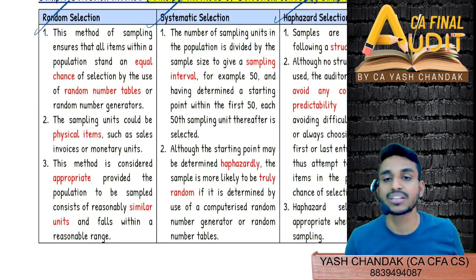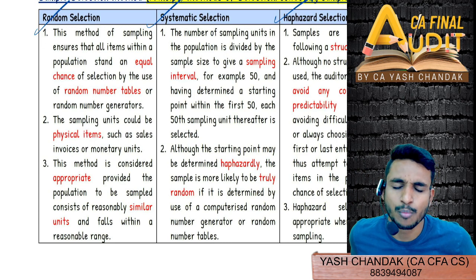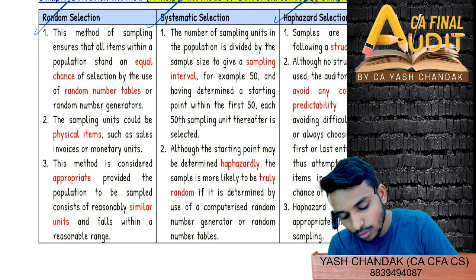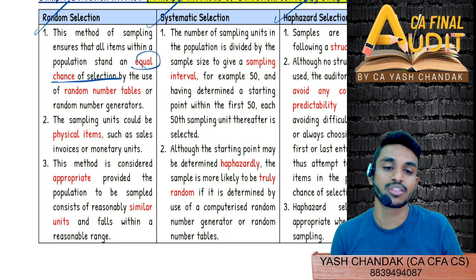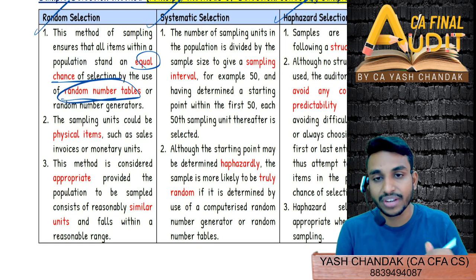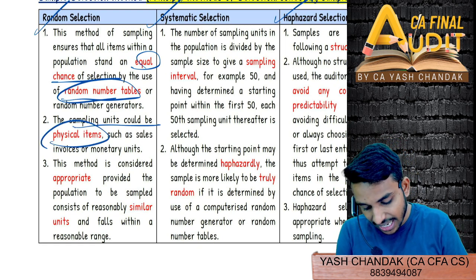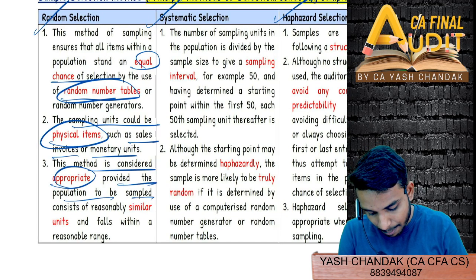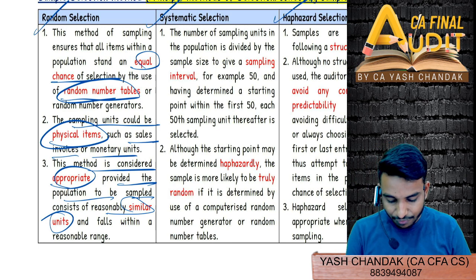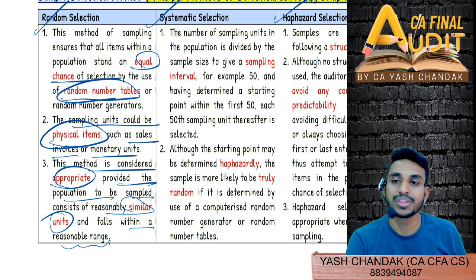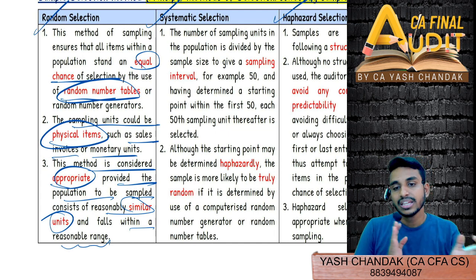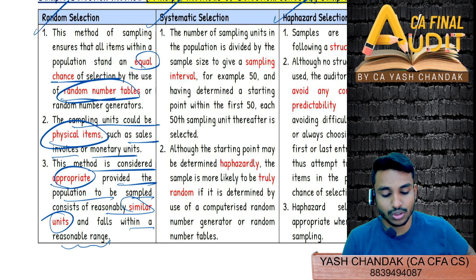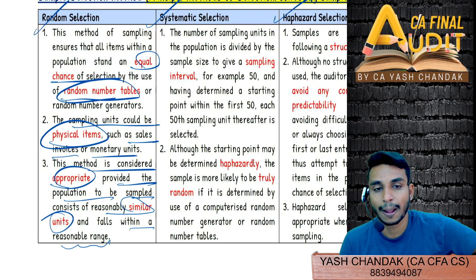It's kind of same, that is statistical sampling, use of probability theory, more scientific, use of probability theory, rand function. Then equal chance of getting selected. Everyone is getting equal chance of being selected. Random number table, use of random number tables. The sampling units could be physical items such as sales invoice, or monetary units. This method is considered appropriate provided the population to be sampled consists of reasonably similar units and falls within a reasonable range. So similar units, if you are having similar units, then you can do this random selection. But in case of having heterogeneous units, then we'll see different method.